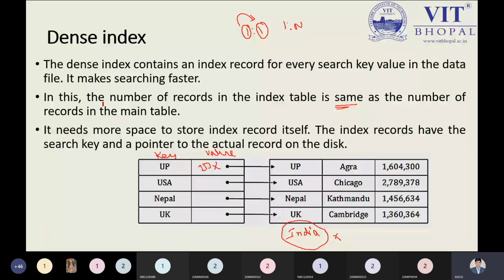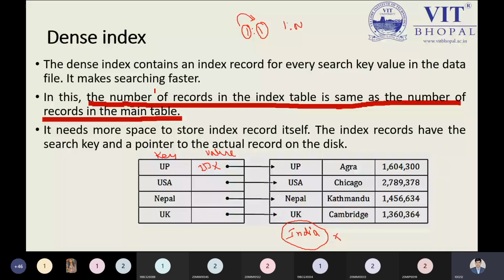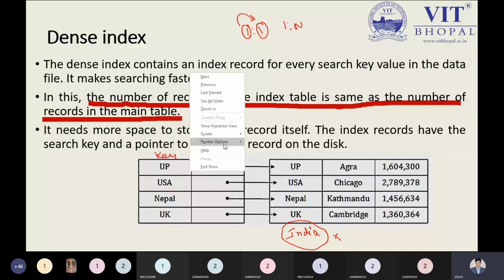So please understand this point. The number of the records in the index table is the same as the number of the records in the main table. This is the point you are required to understand in the dense record. Okay, so it is mandatory to understand this point.